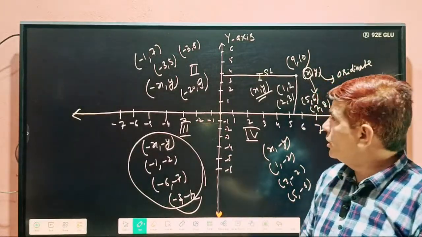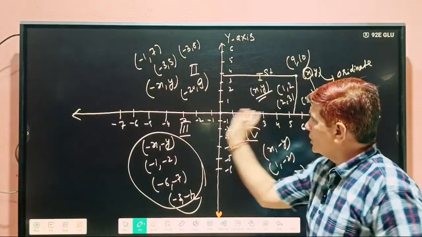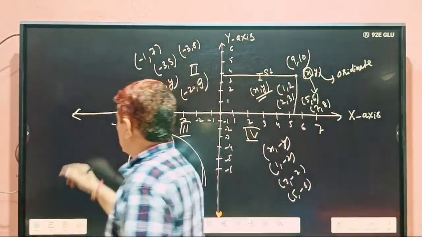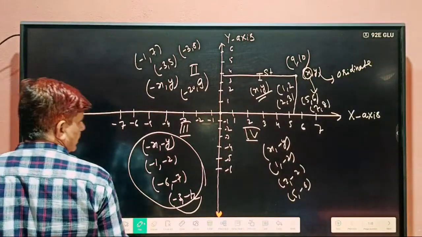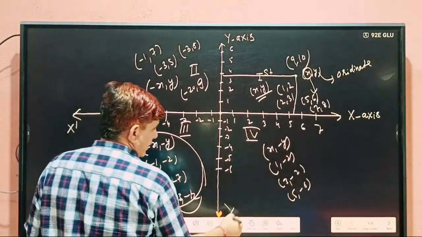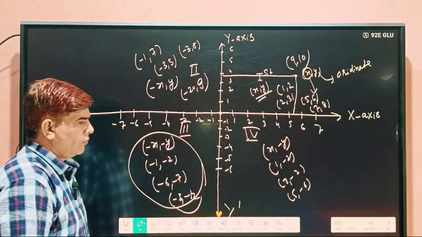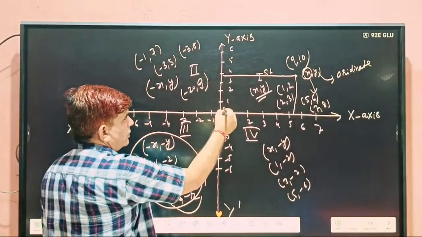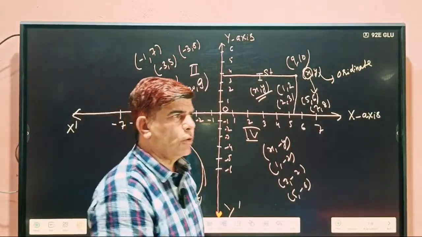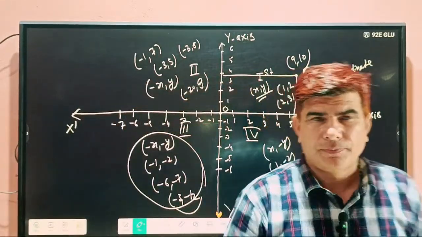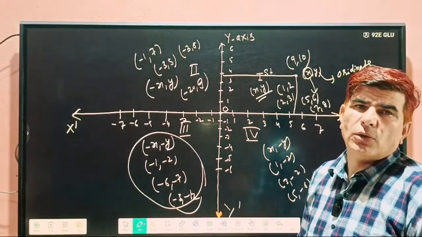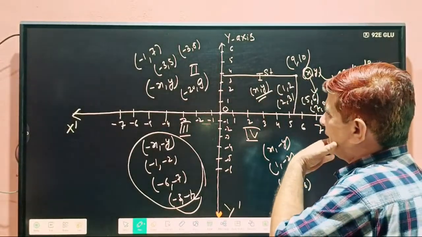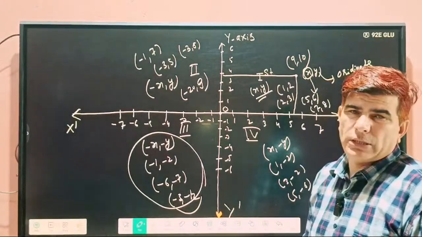These two perpendicular lines: this horizontal line is known as the x-axis, with its negative part, and this is the negative part of the y-axis. This point's name is O, meaning origin, and the coordinates x and y are both 0 here. I think you understand this and you know this.